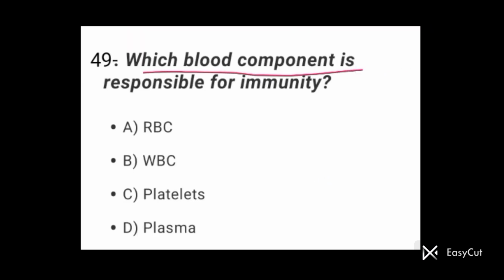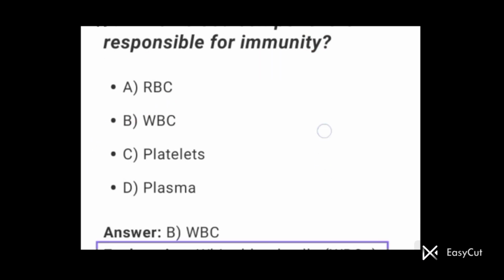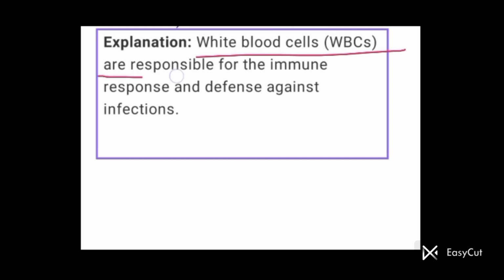Question number 49. Which blood component is responsible for immunity? Option B is correct here. WBC is the blood component responsible for immunity. White blood cells, WBCs, are responsible for the immune response and defense against infections.